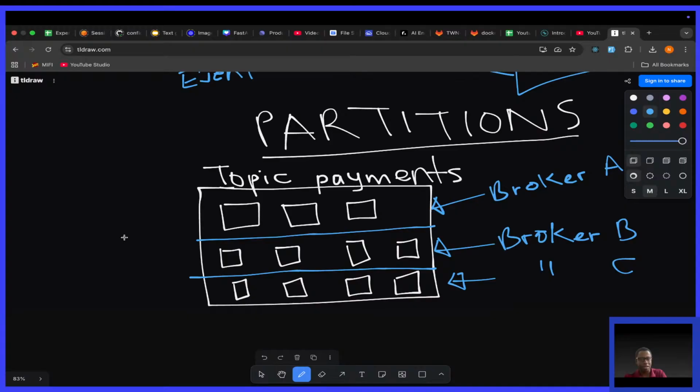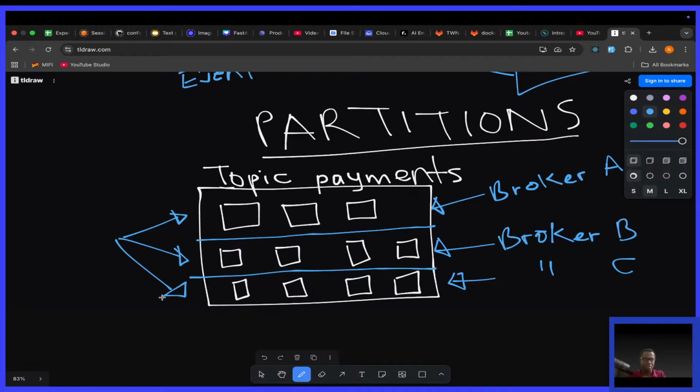Like I've told you, these are all partitions on different brokers. So that's what a partition is: simply a division or separation of a topic into separate chunks, and there are now multiple logs on different